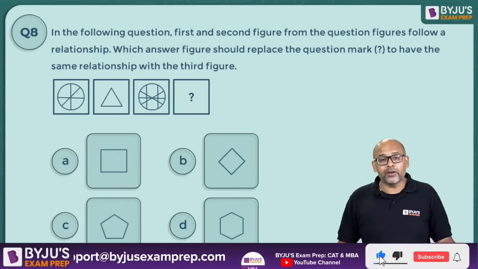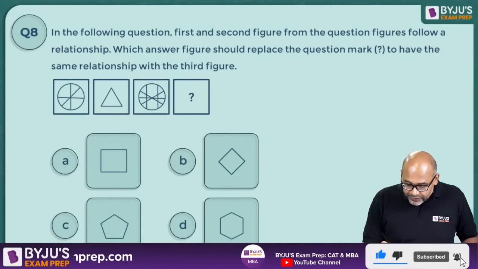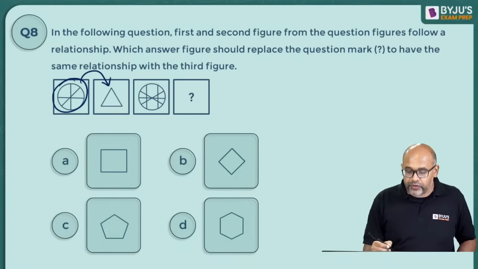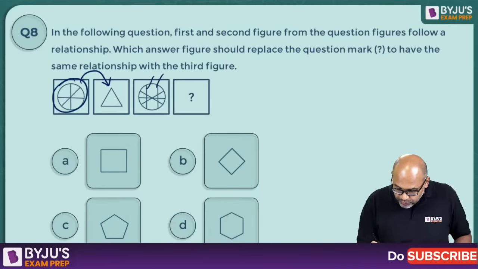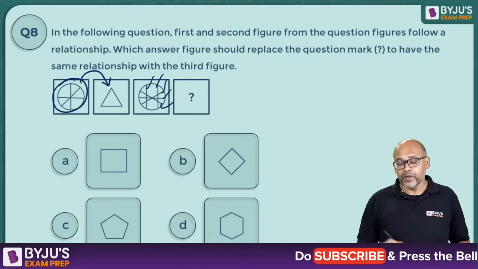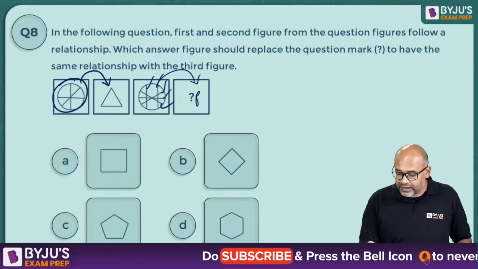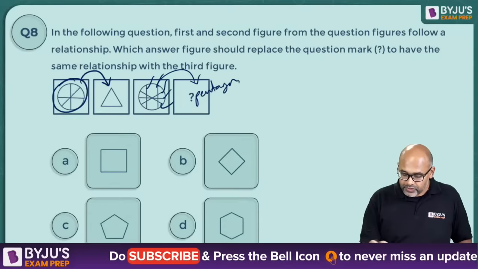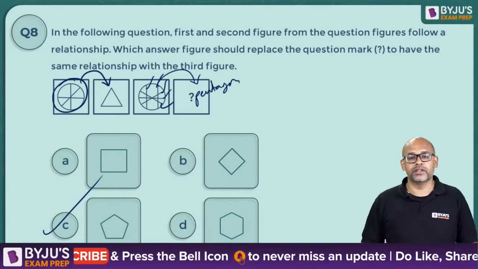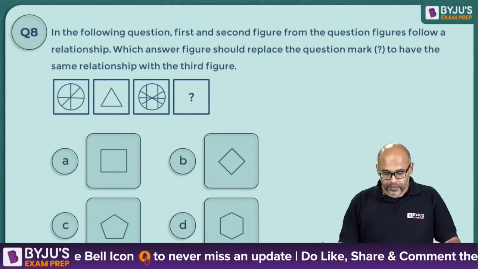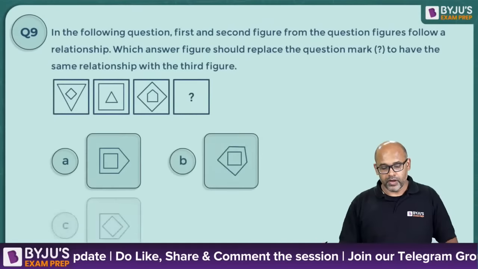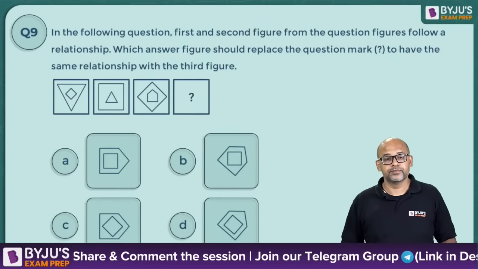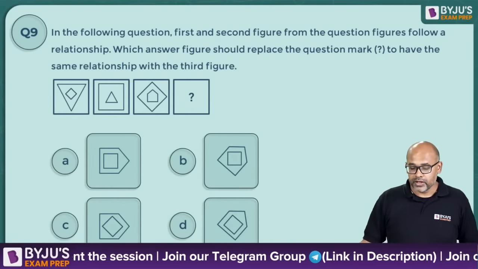Okay, so let's take a look at what is happening here. You have 3 lines inside and it gave you a triangle. So how many lines are there? 1, 2, 3, 4, 5 lines. 5 lines should give me a pentagon. So the answer should be option C. That is the logic here. Okay, let's move on. Next question. 20 seconds.